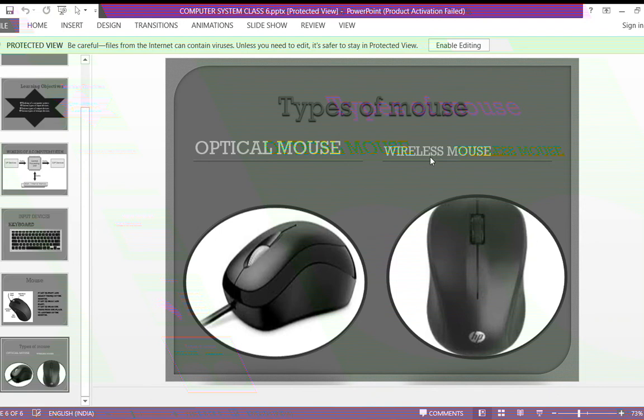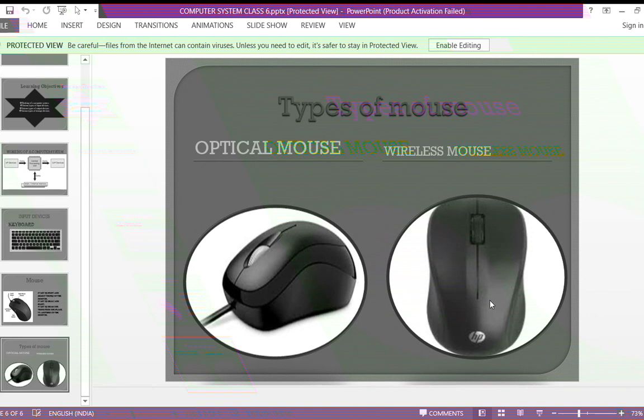Wireless mouse means it does not have a wire, whereas the optical mouse we connect with the help of a wire. As you can see in the picture, this mouse has a wire and is connected with the wire, whereas the wireless mouse is not connected through any wire. Without wire, this will work.